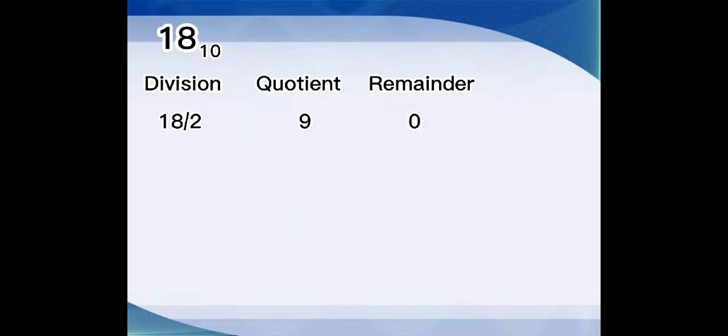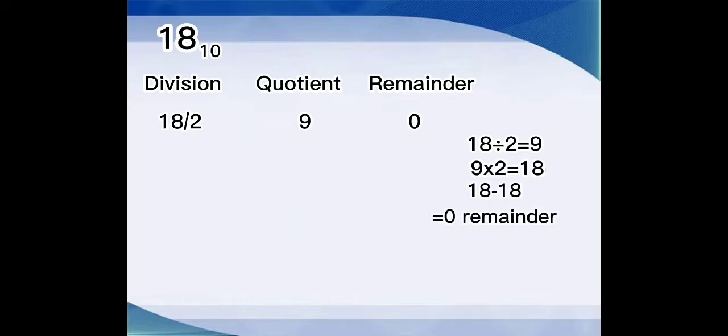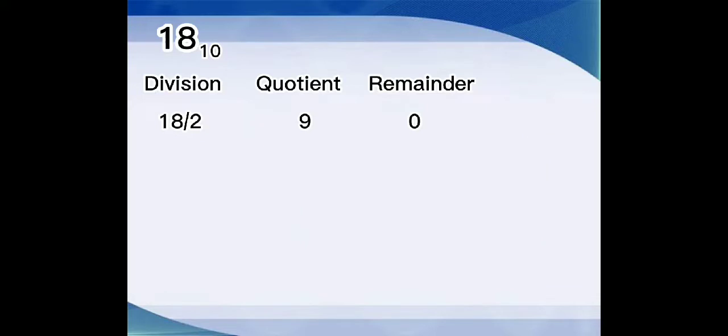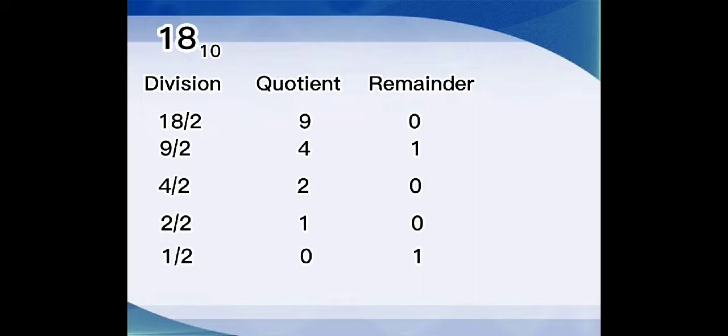Paano nga ba natin kunin ang remainder na 0? 18 divide 2 is 9. 9 times 2, 18. So, 18 minus 18 is 0. Itong quotient na 9, i-divide uli natin siya sa 2. So, 9 divide 2 is 4, remainder 1. 4 divide 2 is 2, remainder 0. 2 divide 2 is 1, remainder 0. 1 divide 2 is 0, remainder 1. Since 0 na ang quotient natin, mag-stop na tayo sa pag-divide.